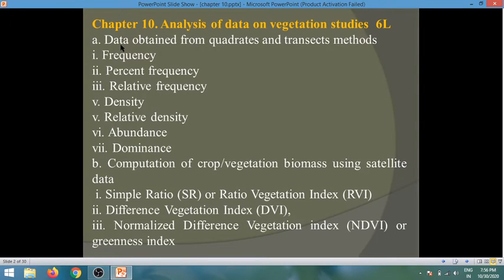In the chapter, we are going to cover the following points: data obtained from quadrats and transect methods, frequency, percent frequency, relative frequency, density, relative density, abundance, dominance, computation of crop vegetation biomass using satellite data, simple ratio or ratio vegetation index, difference vegetation index, normalized difference vegetation index or greenness index.